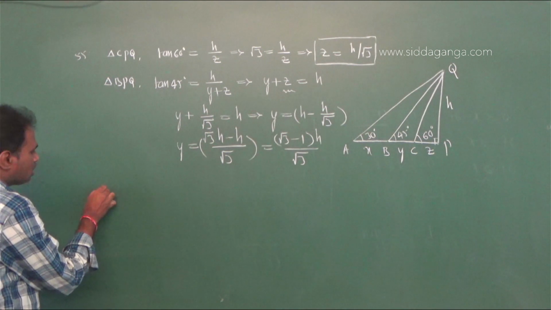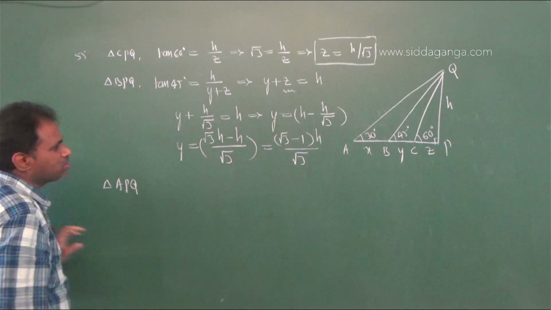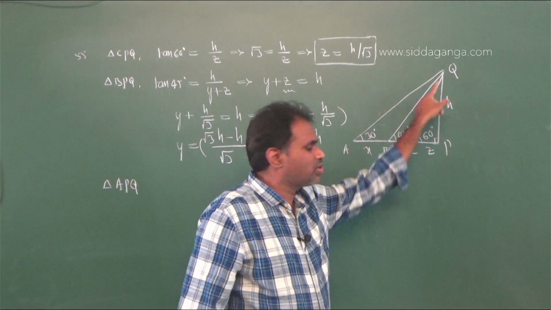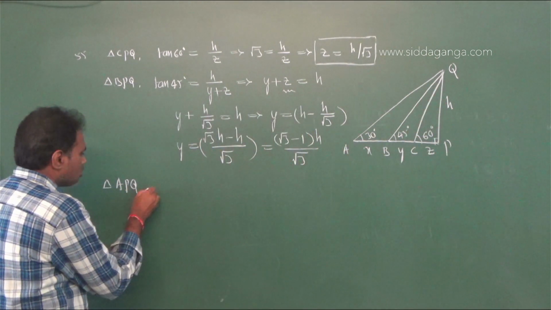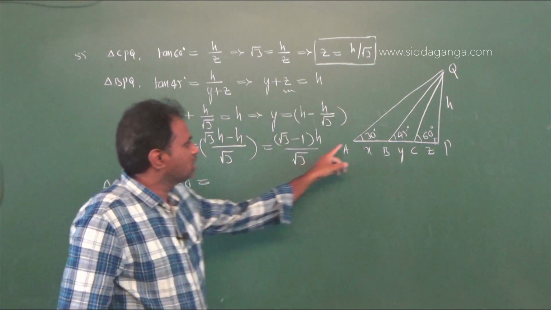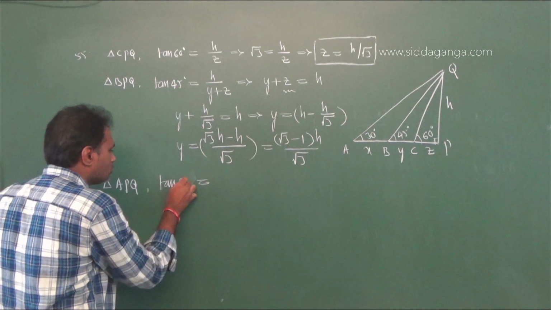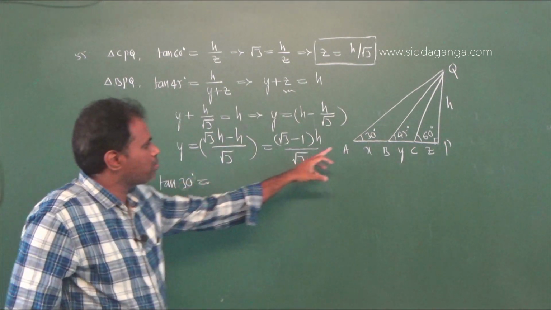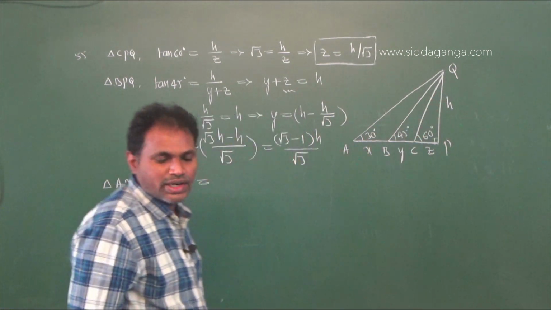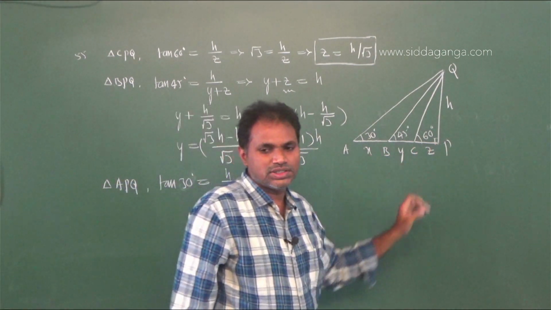And from the right angle triangle APQ, the angle is 30 degrees, therefore tan 30 degrees equals opposite side by adjacent side, h by AP.